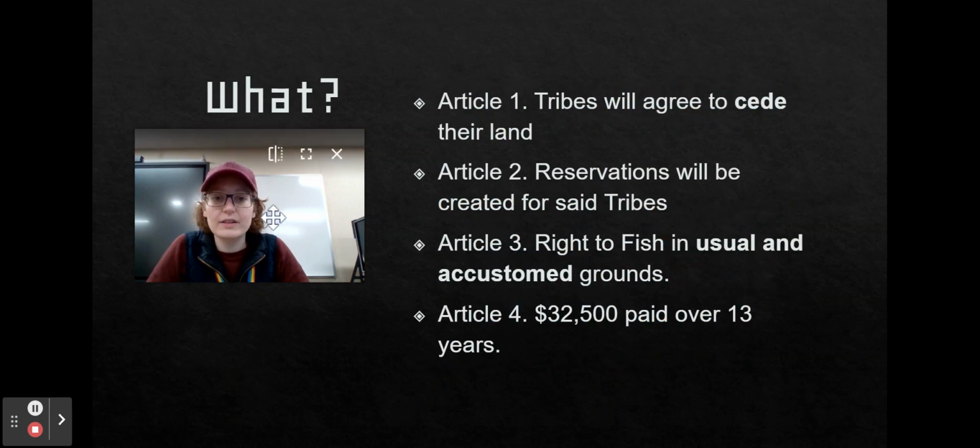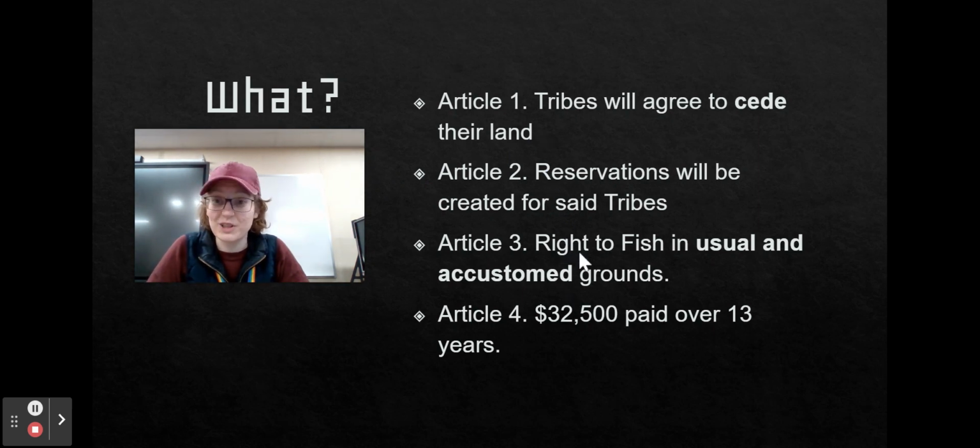So these are different summaries of each article. So there's a bunch of different articles. This goes on for a couple slides. So the first one is that tribes will agree to cede their land. So cede is our first word that I'm like, what exactly does cede mean? I'm thinking about, okay, tribes will agree to cede their land. This next one says reservations will be created for said tribes. So that means tribes are going to be going onto reservations.